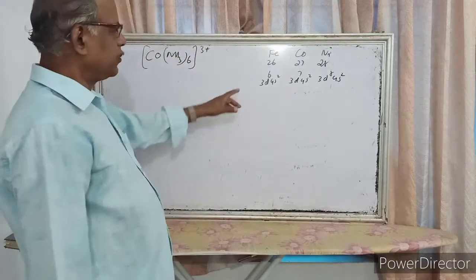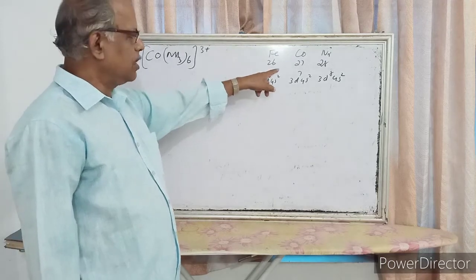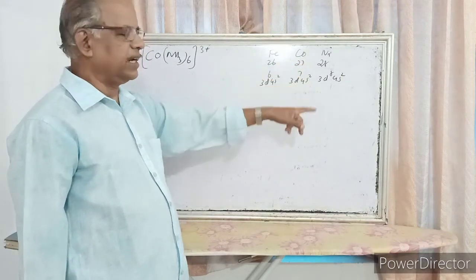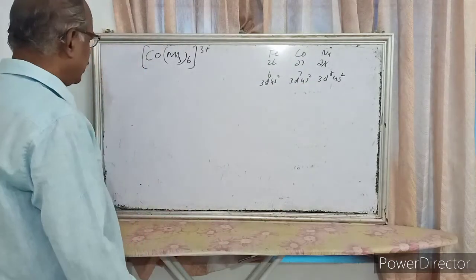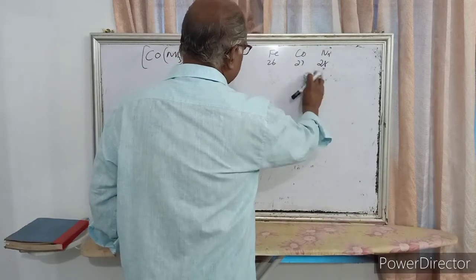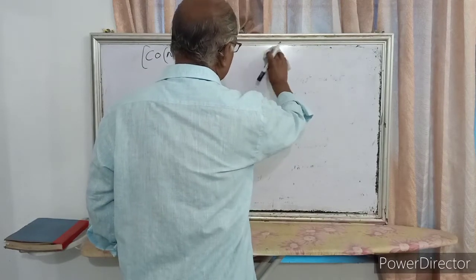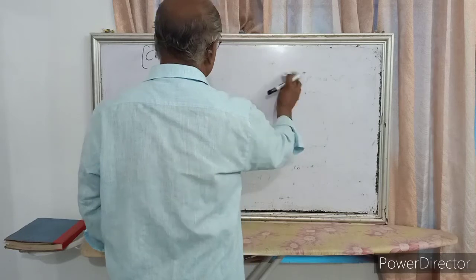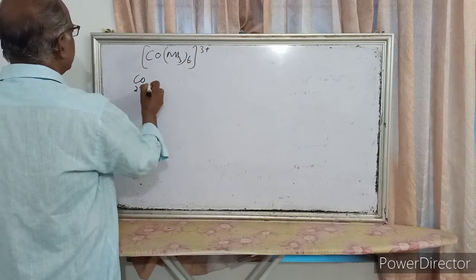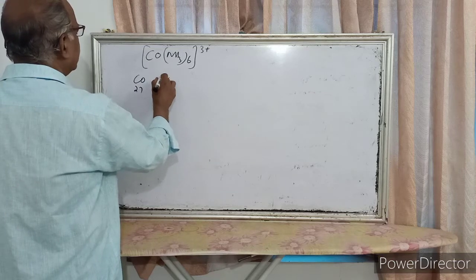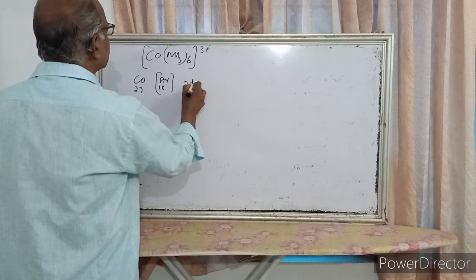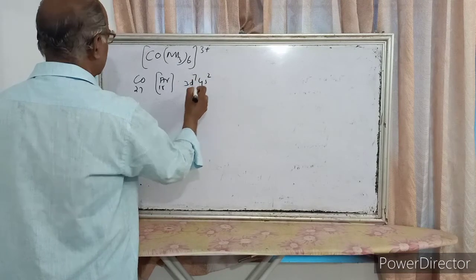So here we are dealing with cobalt, atomic number 27, 3d7 4s2. First write the electronic configuration: argon 18, then 3d7 4s2.